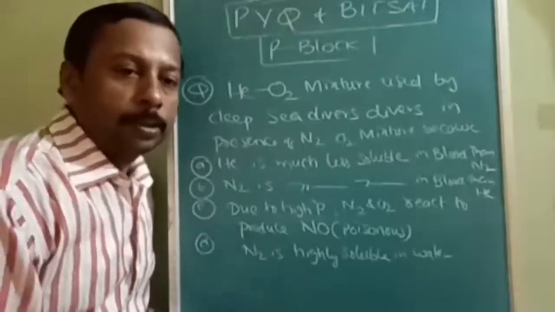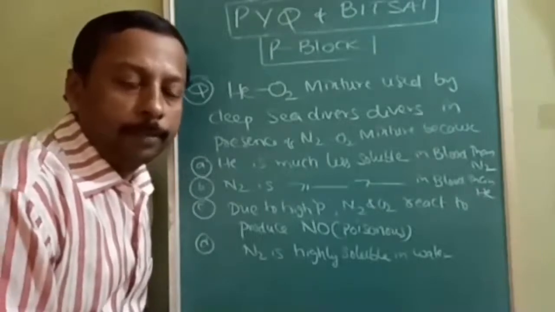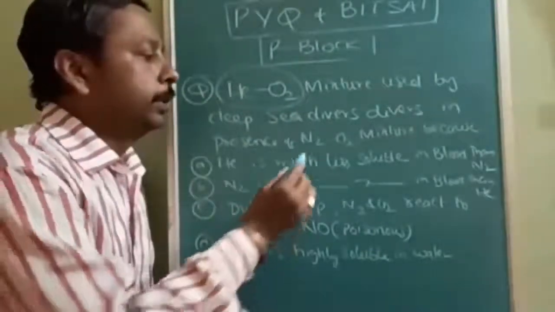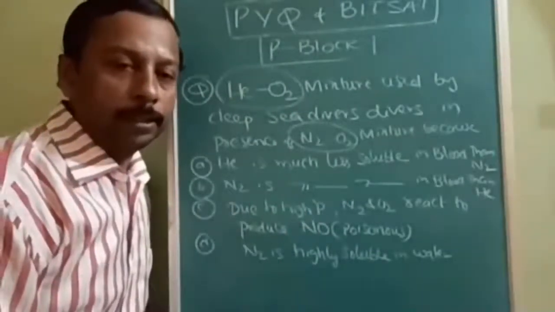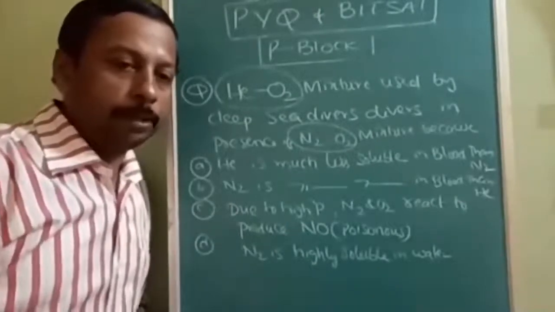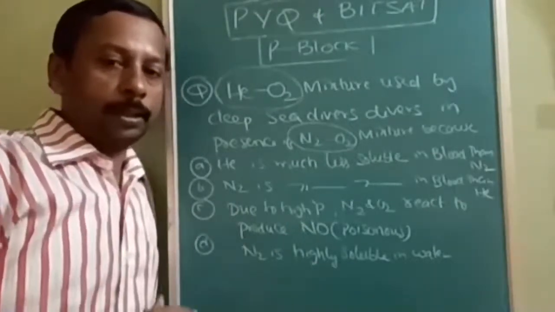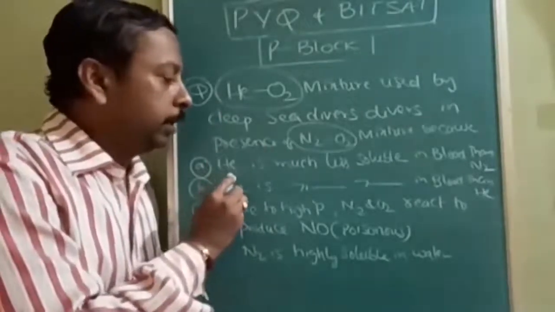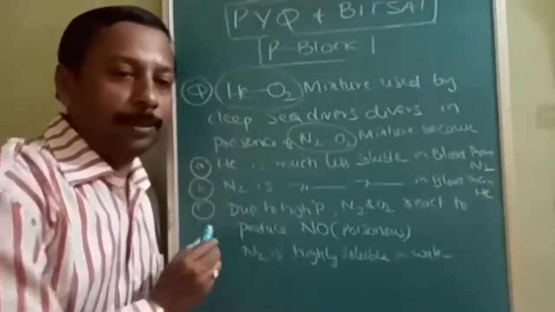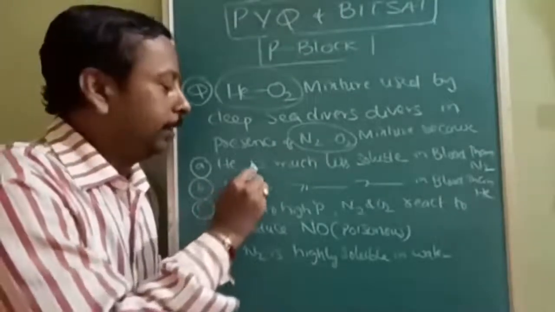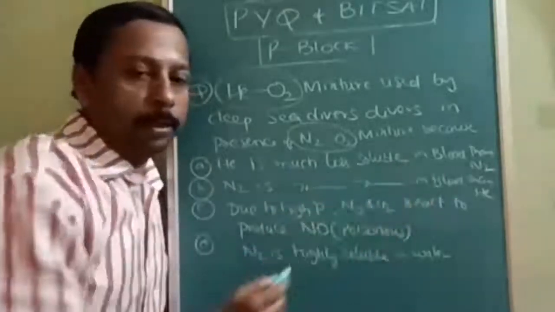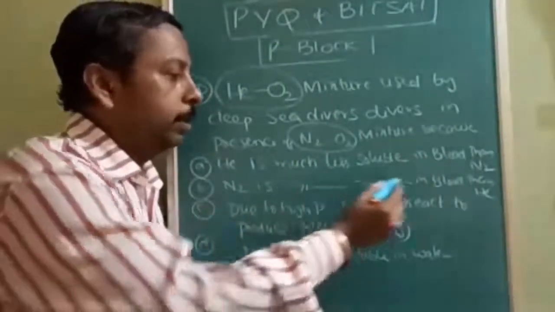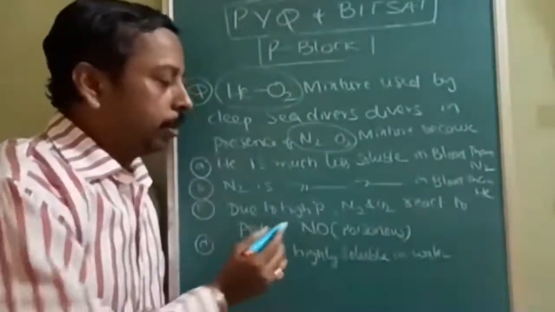See, in this question, all options appear to be very true. Question is, helium-oxygen mixture is used in place of N2-O2. Normally, air contains N2 and O2, but deep sea divers dilute the pure oxygen with helium, not with nitrogen. Option A is helium is much less soluble in blood than N2.